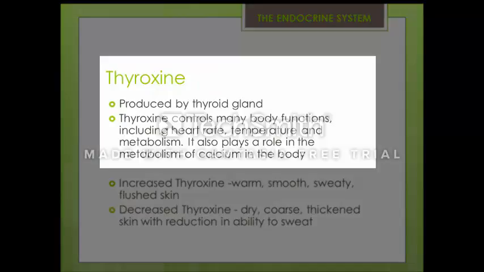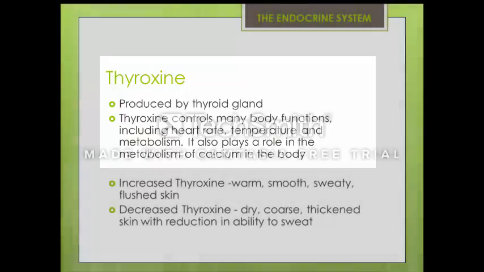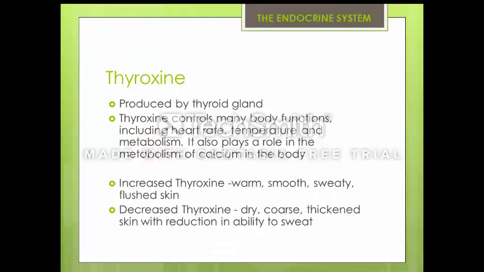Thyroxine is produced by the thyroid gland and controls many body functions including heart rate, temperature and metabolism, including metabolism of calcium. Increased thyroxine within the body, for example, in a patient suffering from hyperthyroidism, will result in warm, smooth, sweaty, flushed skin. Decreased thyroxine, for example, with a patient suffering from hypothyroidism, will result in dry, coarse, thickened skin with reduction in the ability to sweat.